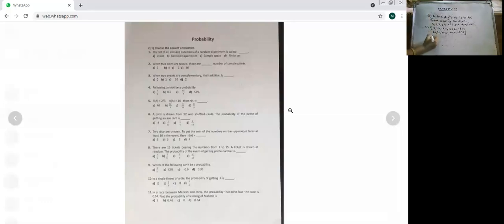a committee of 2 persons from 3 men and 2 women is to be formed. Okay, a committee of 2 persons from 3 men and 2 women.